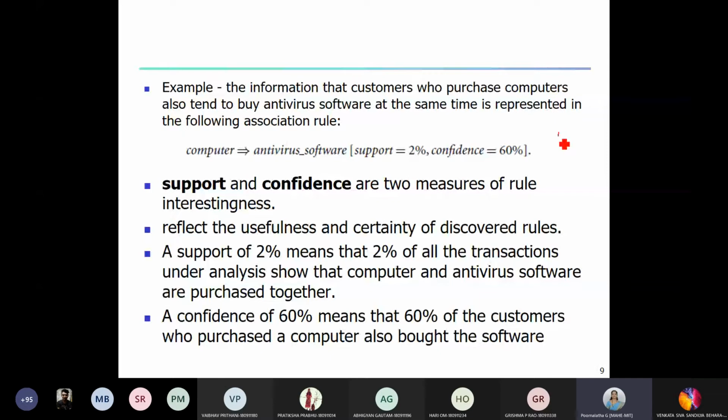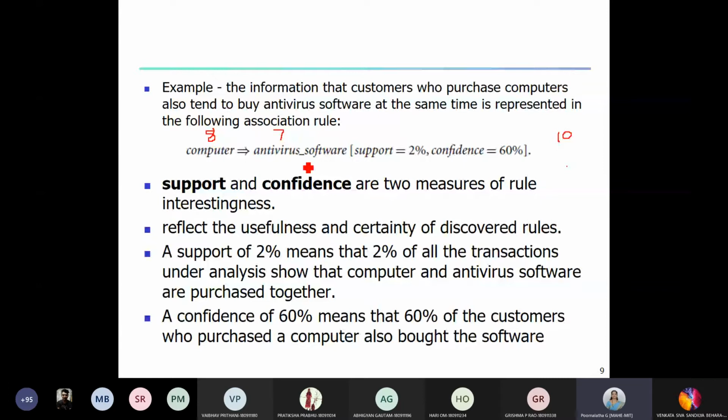Out of that, let us say 8 customers purchased computers. Then there are 7 customers who purchased antivirus software.